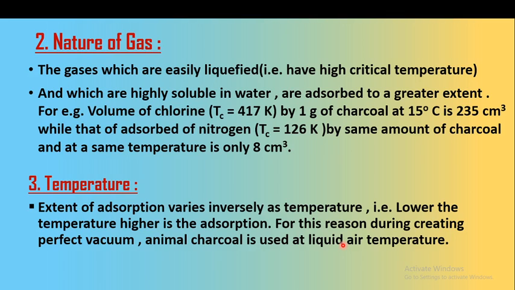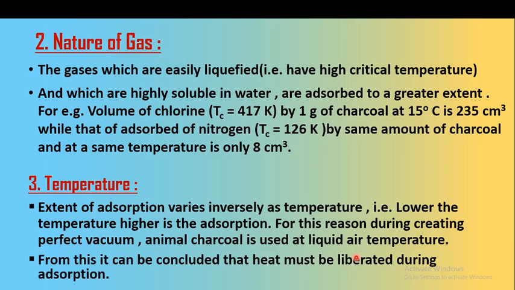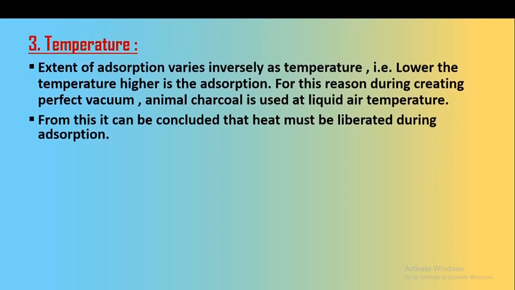From this, it can be concluded that heat must be liberated during adsorption, because more adsorption occurs at low temperature.